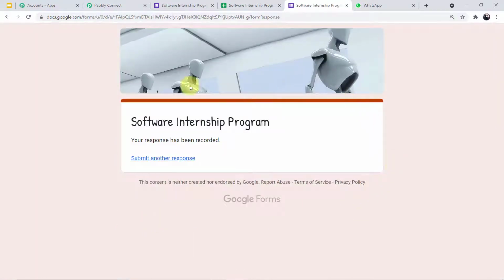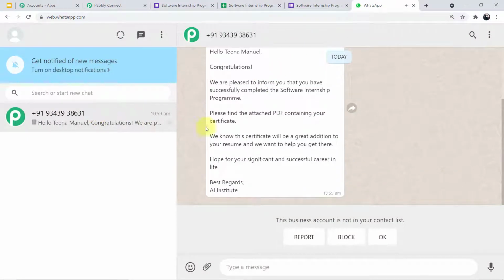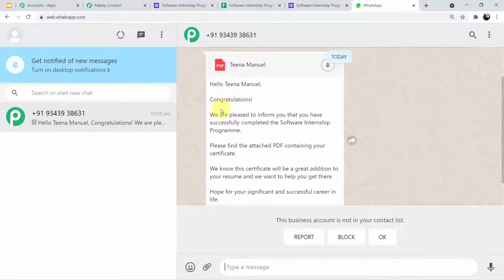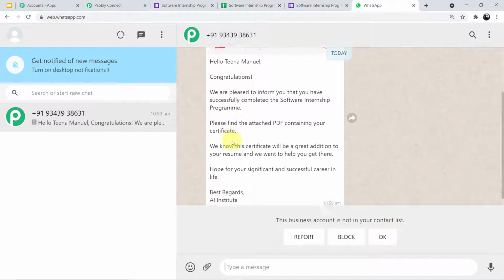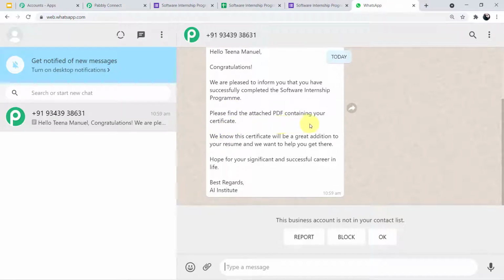Okay guys, as you can see, we have successfully submitted the form. Now we will go to our WhatsApp web page and see if we have received any message under the name of Tina Manuel or not. Okay guys, you can clearly see a message has been received here which states the name of Tina Manuel. Congratulations, we are pleased to inform you that you have successfully completed the software internship program. Please find the attached PDF containing your certificate. We know this certificate will be a great addition to your resume and we want to help you get there. Hope for your significant and successful career in life.